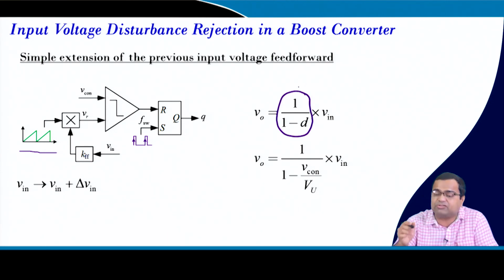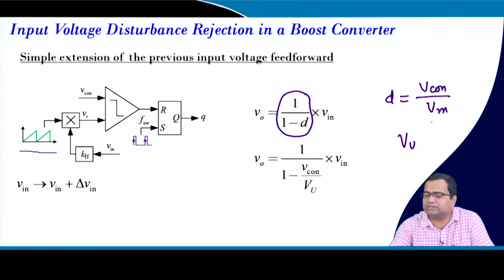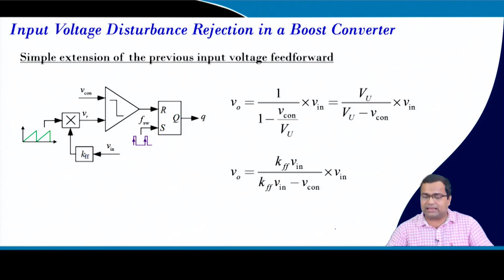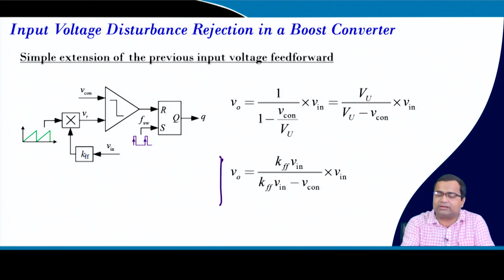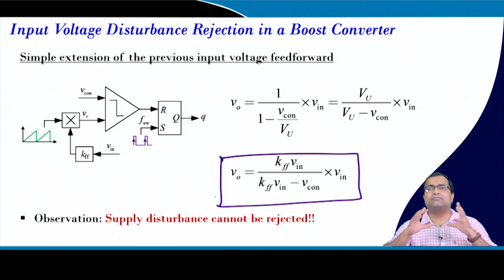In the case of buck, it was simply D times V. And we know that the duty ratio is the control voltage divided by the maximum voltage. In this case, we took VU, so both are the same. The objective is to reject disturbance using the same method, and if we apply the same method, it turns out it cannot reject the disturbance by this equation. That means the supply disturbance cannot be rejected, and we have seen that in the simulation result.